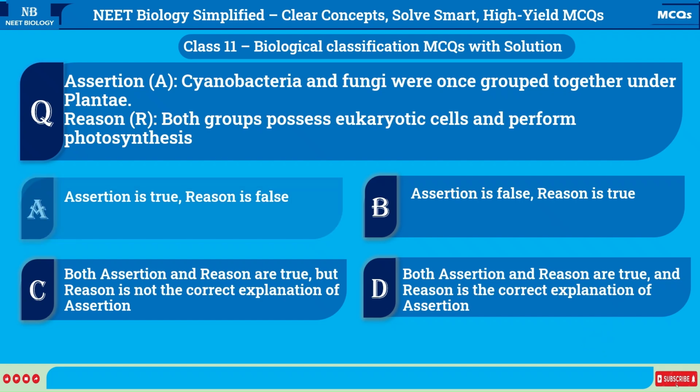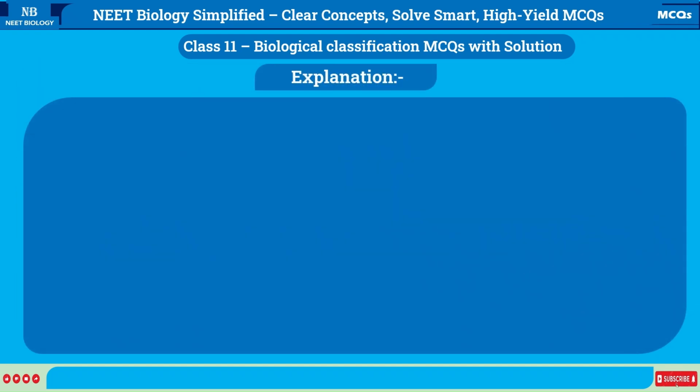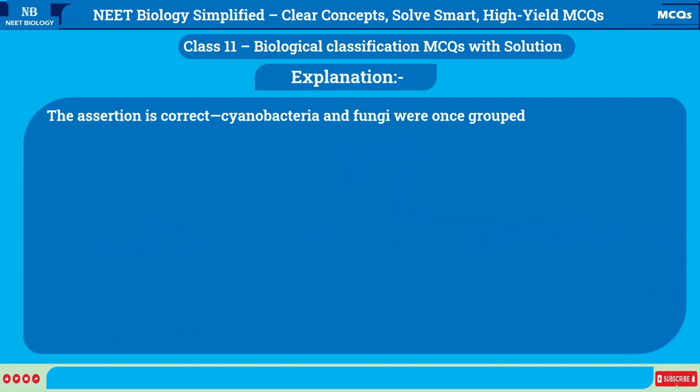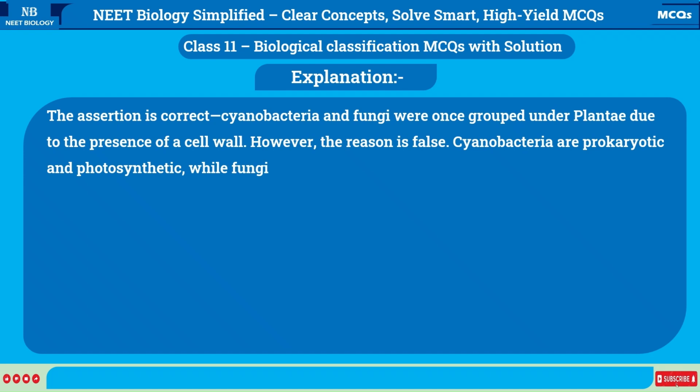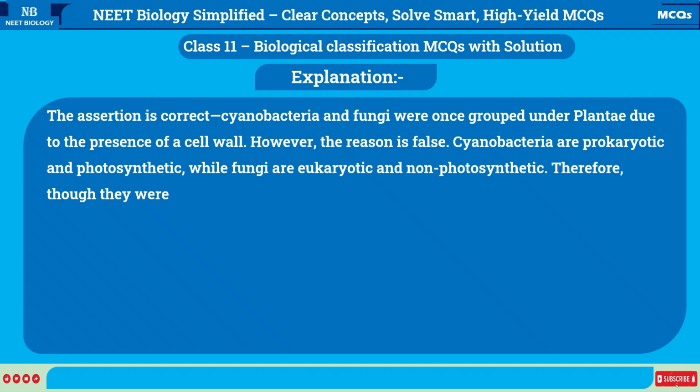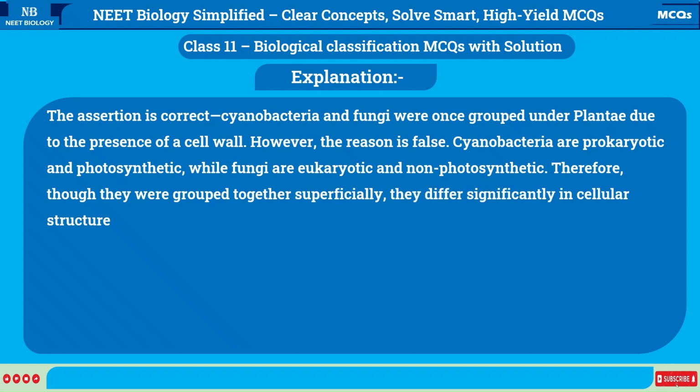Correct answer is A. Assertion is true, reason is false. Explanation. The assertion is correct. Cyanobacteria and fungi were once grouped under Plantae due to the presence of a cell wall. However, the reason is false. Cyanobacteria are prokaryotic and photosynthetic, while fungi are eukaryotic and non-photosynthetic. Therefore, though they were grouped together superficially, they differ significantly in cellular structure and metabolism, making the reason incorrect.